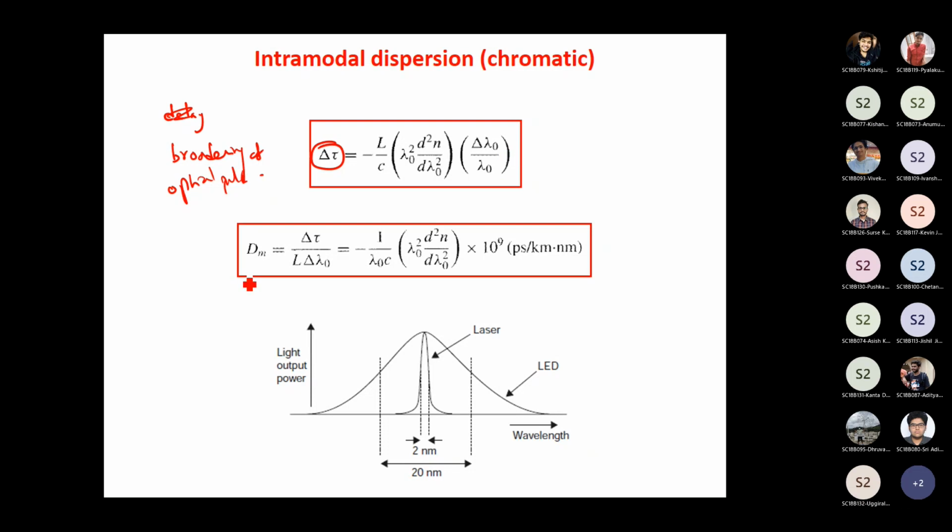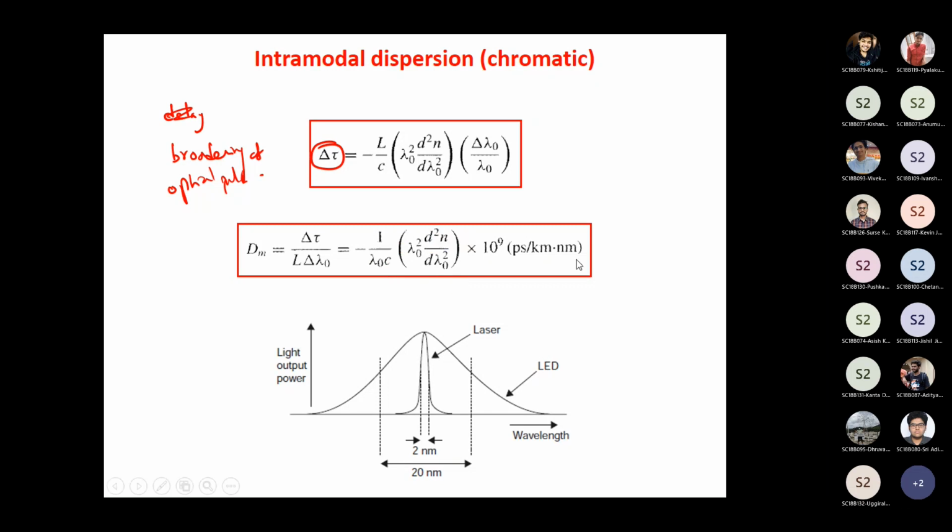The material dispersion parameter is given by the delay divided by L and delta lambda naught. L is the length of the optical fiber, and delta lambda naught is the line width of the optical source. If I divide that, I get this expression.